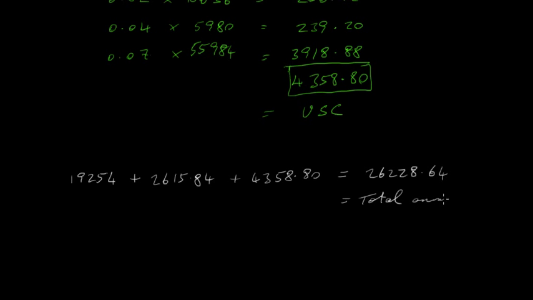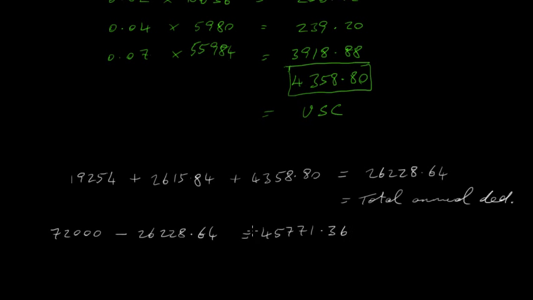This here will be total annual deductions. Okay. So to work out what this person's net income is for the year, we take 72,000. We've got to subtract this amount here, 26,228.64, and that gives this person a net income of 45,771.36 euros. So this is the amount that the person will actually get into their hand in one year.